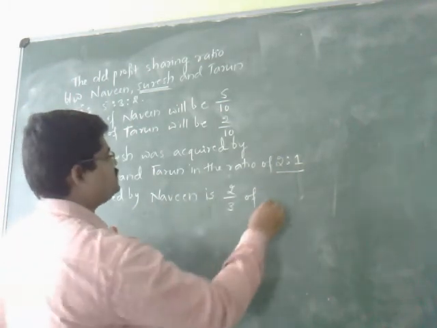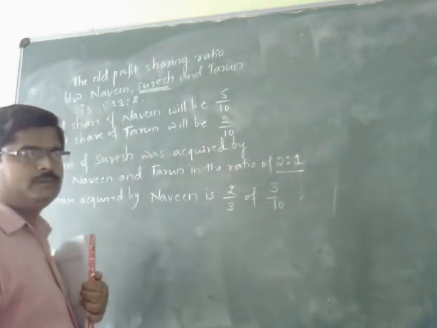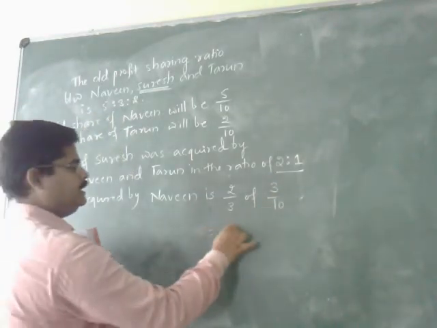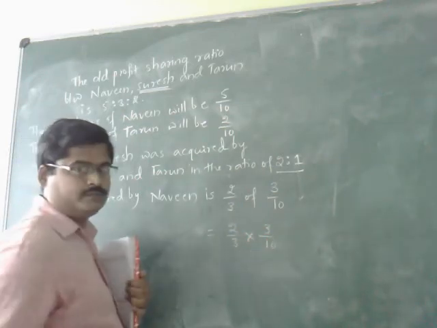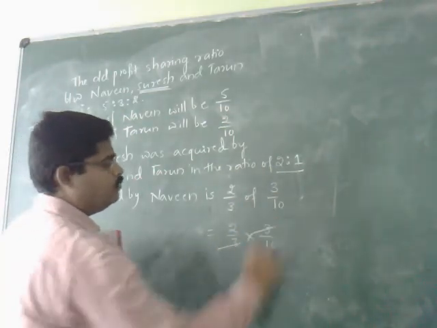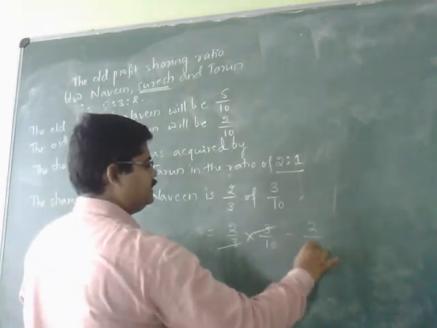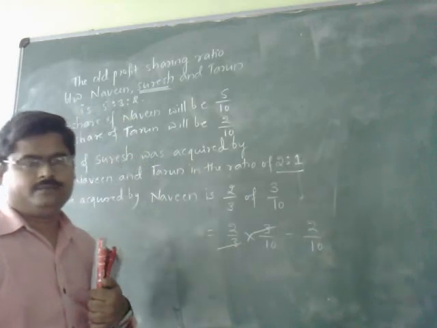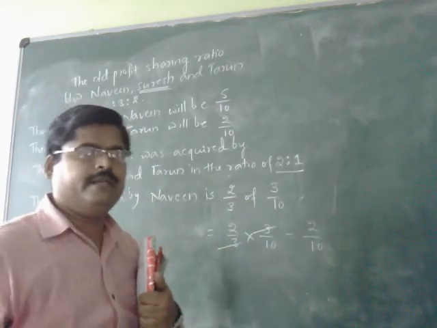What is the share of Suresh? 3 by 10. That is to say 2 by 3 into 3 by 10. And here both 3 will be cancelled and it is 2 by 10. This is the share which is acquired by Naveen.